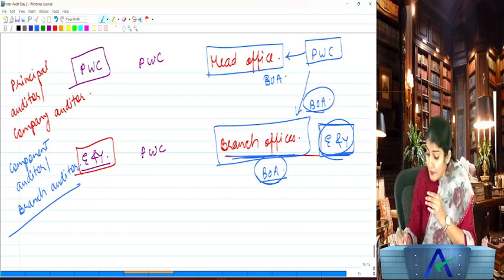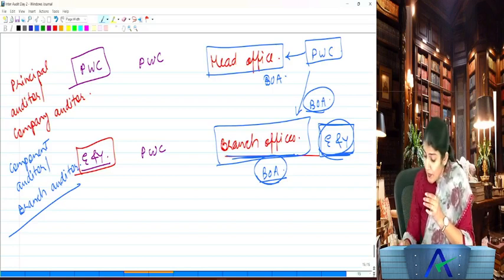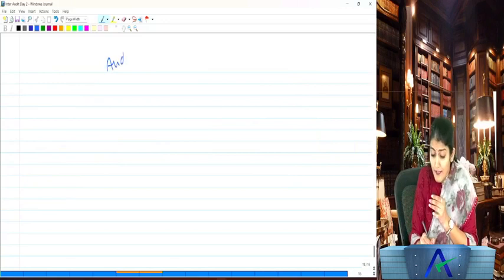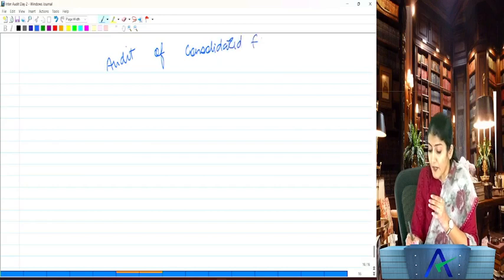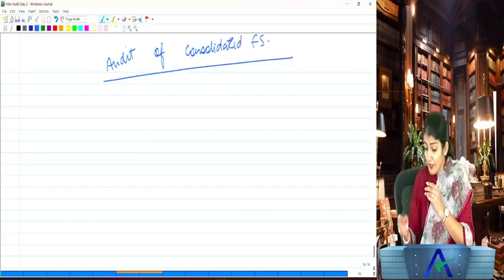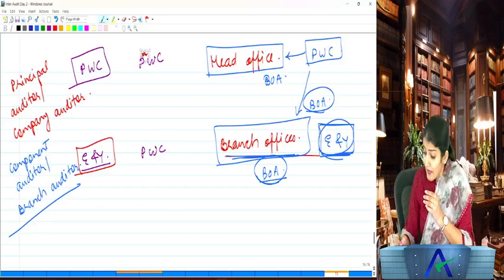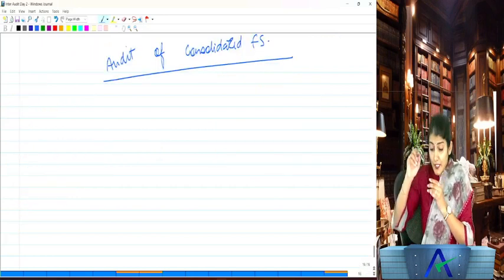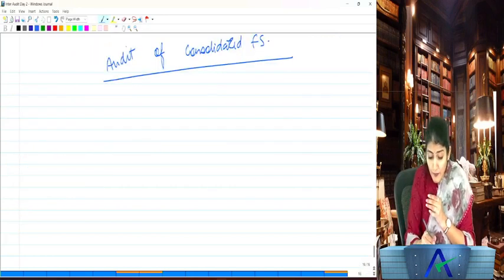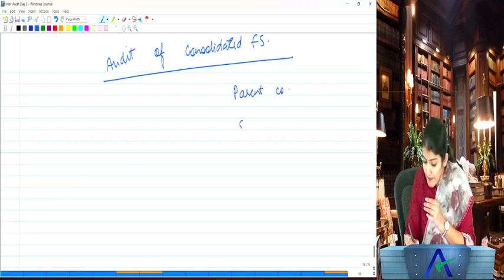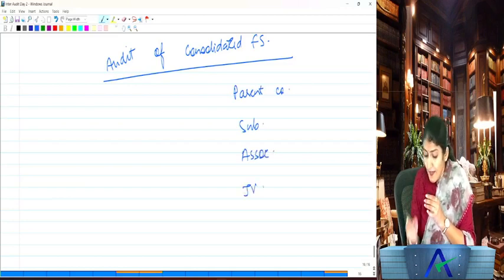Then say you are the auditor who is doing the audit of the consolidated financial statements. You understand consolidated? Holding company, subsidiary, associate, joint venture, all put together. Consolidated means the holding company, that is the parent company, plus the subsidiary, plus the associate, plus the joint venture.